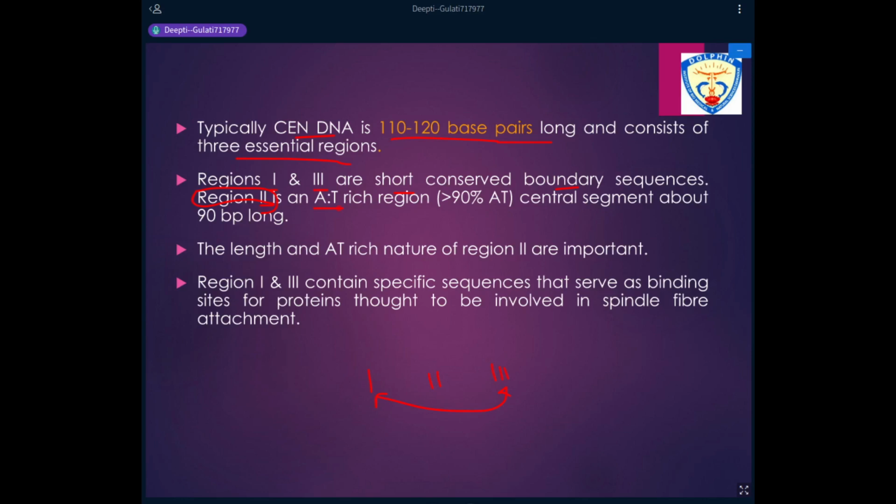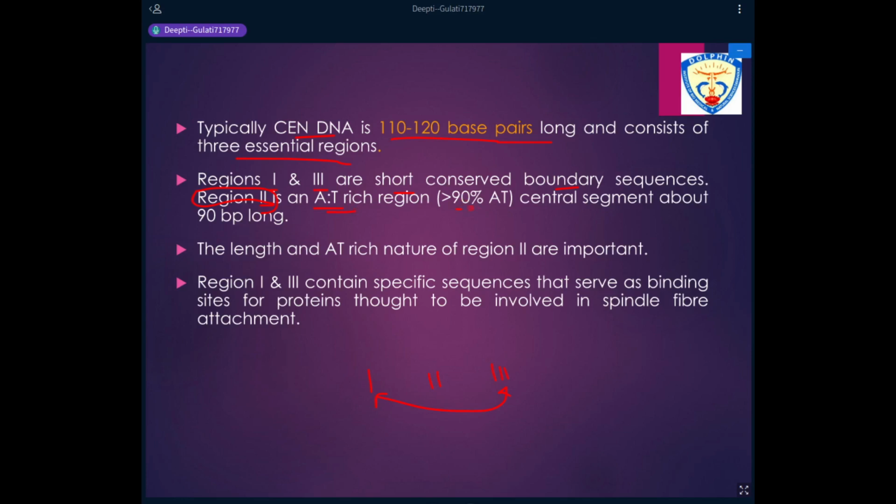The DNA is already replicated, but it is joined at the centromeric region. When the pull is generated by the kinetochore spindle fibers, the sister chromatids are pulled towards opposite poles. The pull is generated mainly at this AT rich region, and because it is AT rich, a lesser amount of energy is required to separate the sister chromatids from each other.